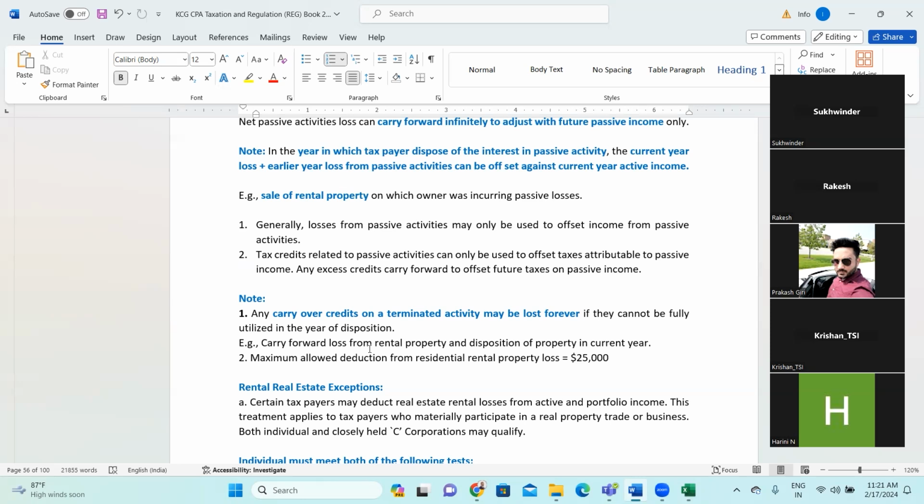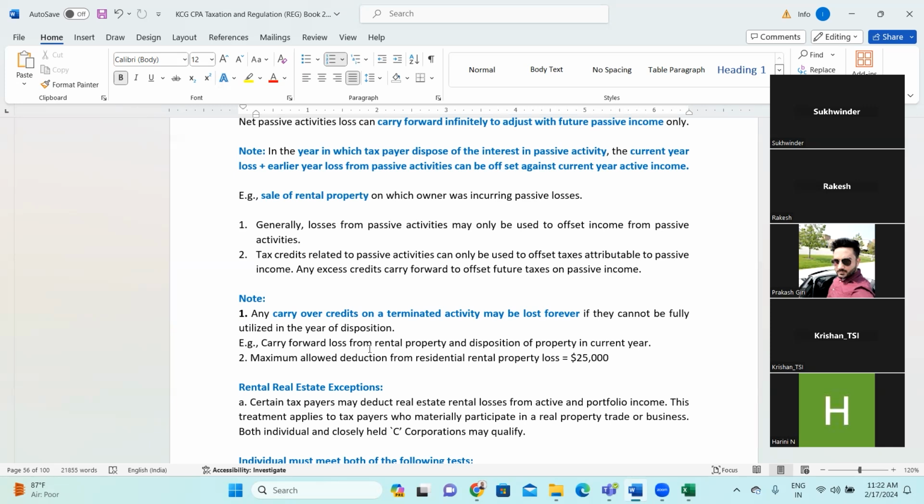Note over here is any carryover credit on terminated activity may be lost forever if it cannot be fully utilized in the year of disposition. So it means when you are selling that asset on which you are incurring passive activity loss, and during the year of sale your gain is less than the carry forward losses, right?